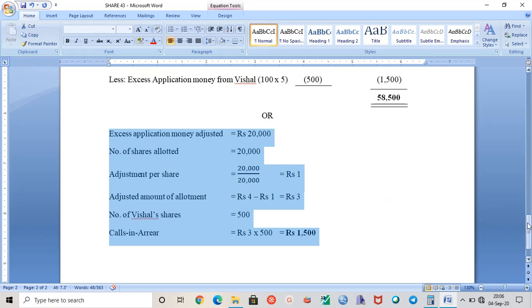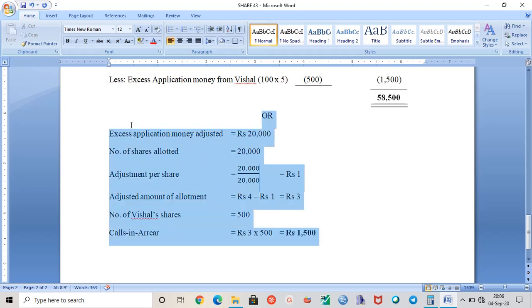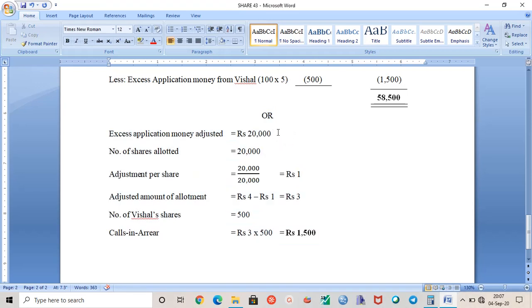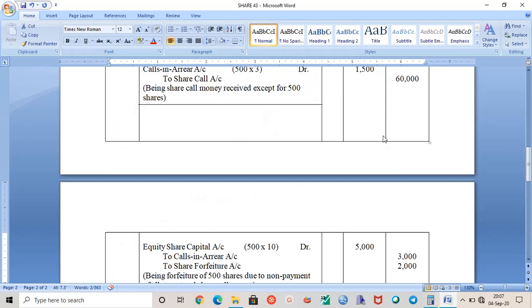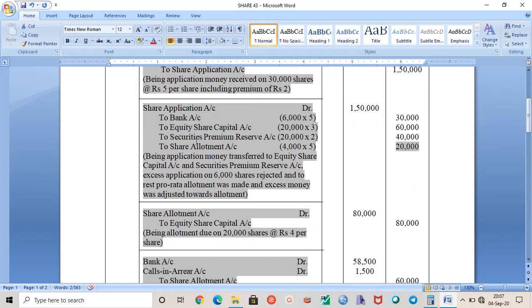Let me first explain this method, which has been used by the author. As per the author, excess application money received is 20,000. You can see in the second entry here, 20,000 to share allotment, the extra money which was adjusted towards allotment money.